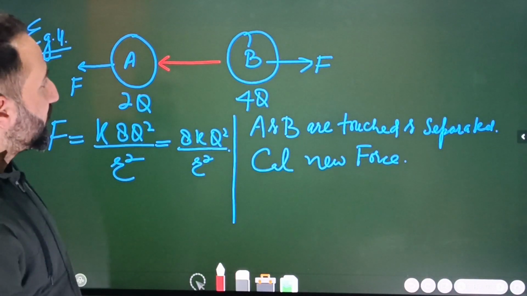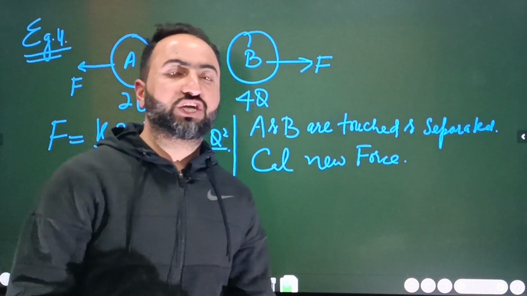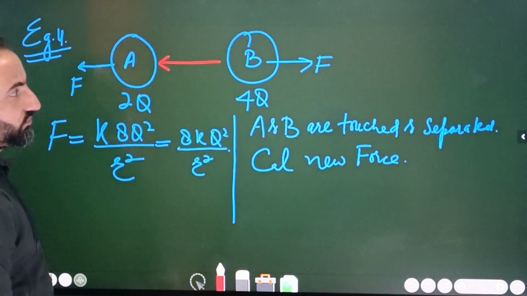ठीक है ना बेटा. ज़्यादा charge to कम charge, but there will be charge conservation. Charge conservation implies that the total charge will remain constant. And what is the total charge? 2Q plus 4Q is what? 6Q. ठीक है ना बेटा.